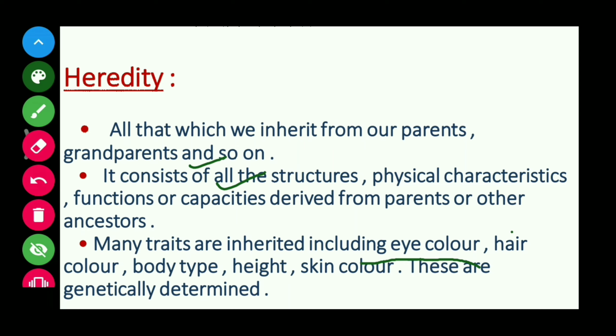All that which we inherit from our parents and grandparents and so on, or our ancestors, we can say, all comes in heredity. It consists of all the structures, physical characteristics, functions, or capacities derived from parents or other ancestors. Many traits are inherited, including eye color, hair color, body type, height, skin color. These are genetically determined.